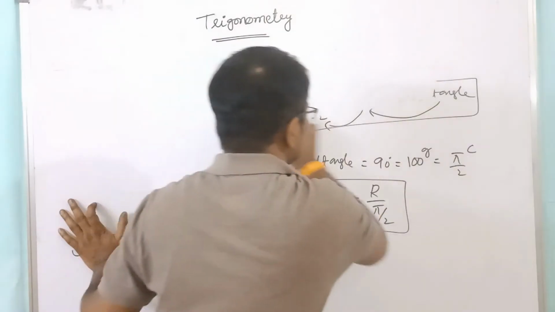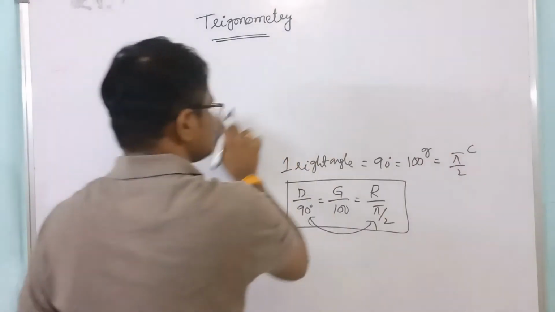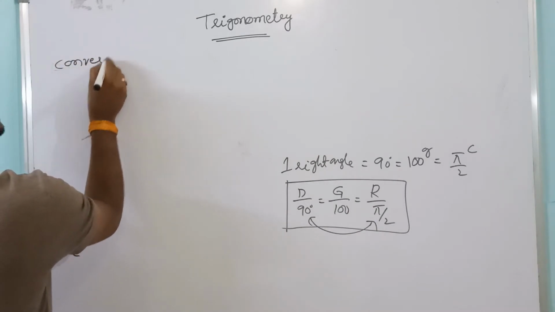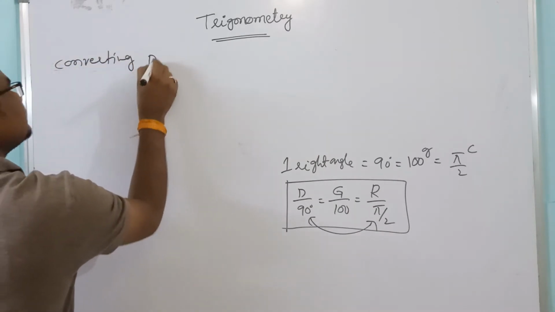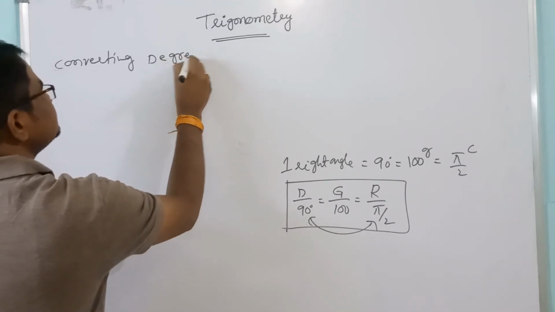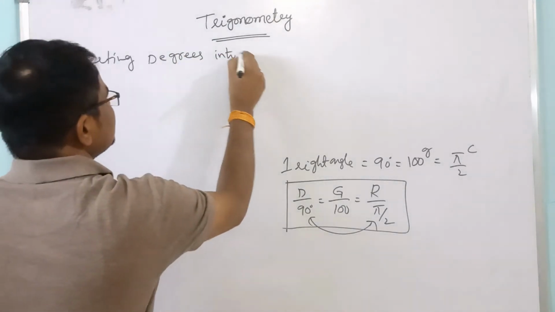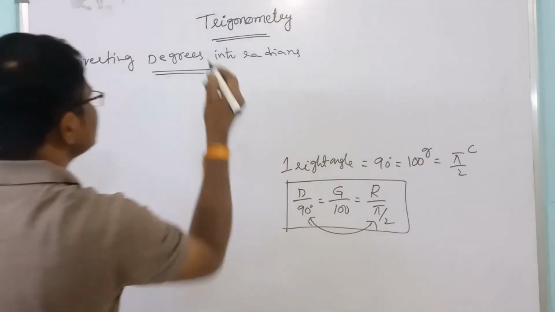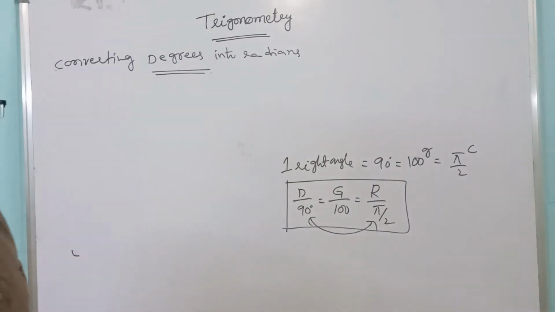Right. Next one, converting degrees into radians. First one is what? Converting degrees into radians.